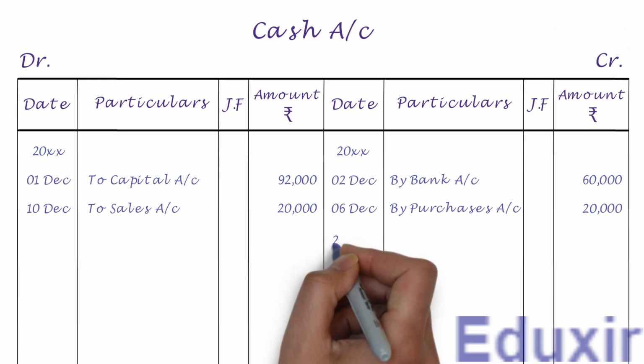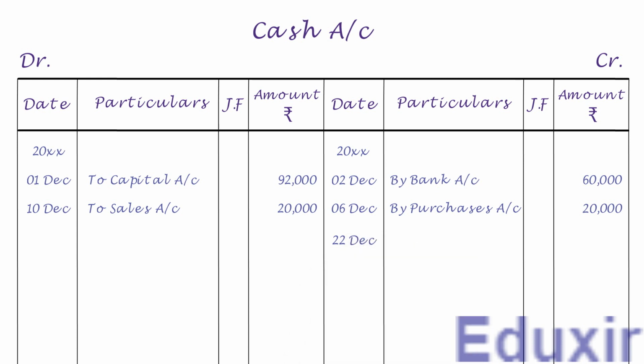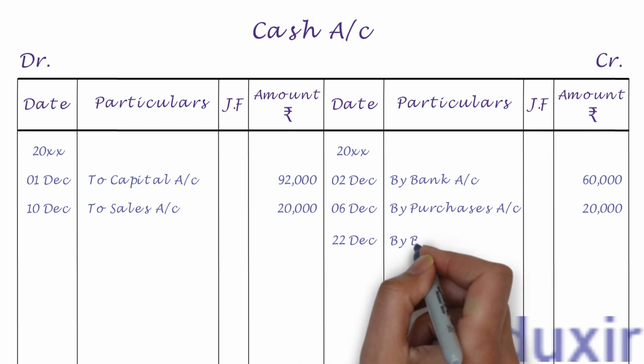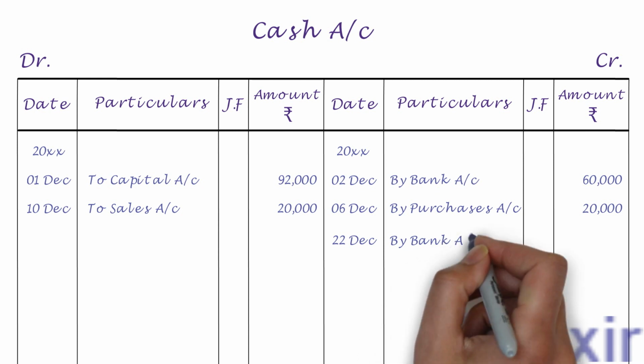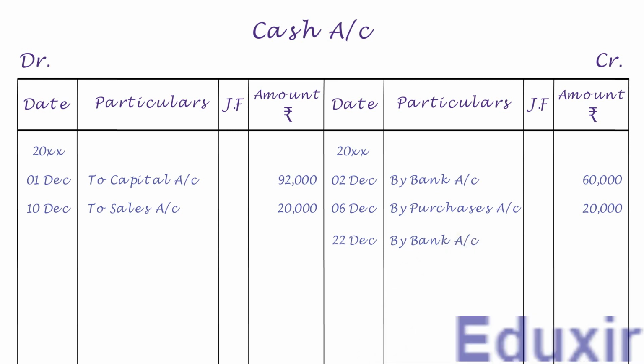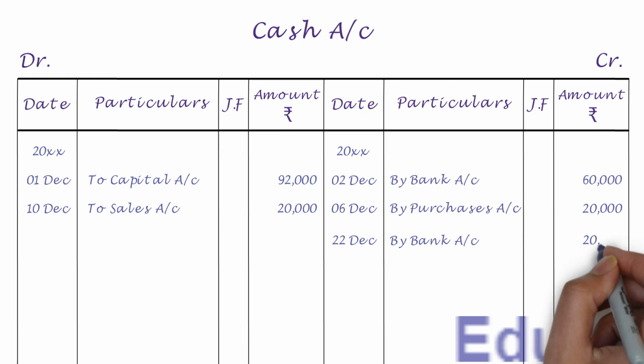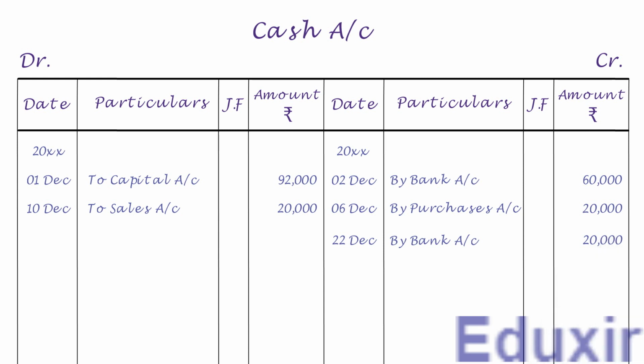Let us first write the date in the date column. We need to write by bank account into the particulars column. Let us write the credit amount of 20,000 rupees into the amount column. With that, we have completed the posting of this journal entry into the cash account. Let us now take up the next entry.